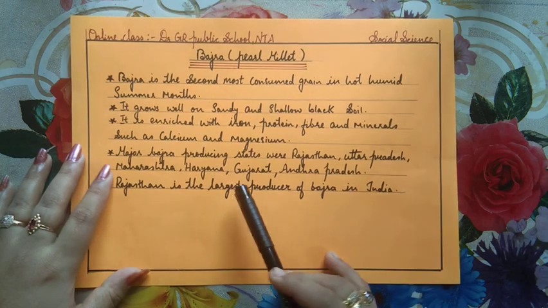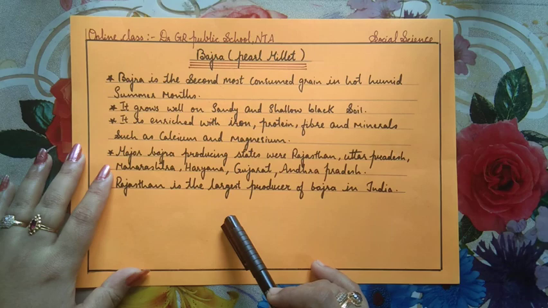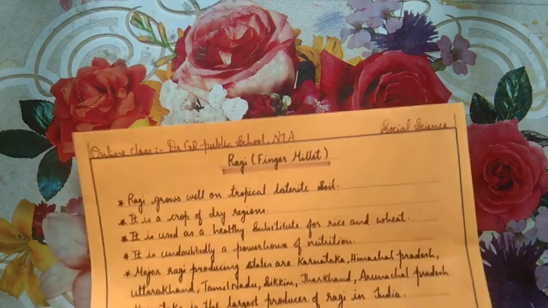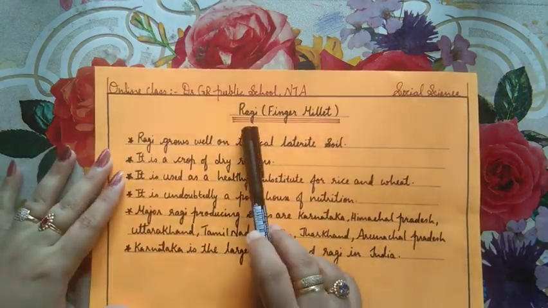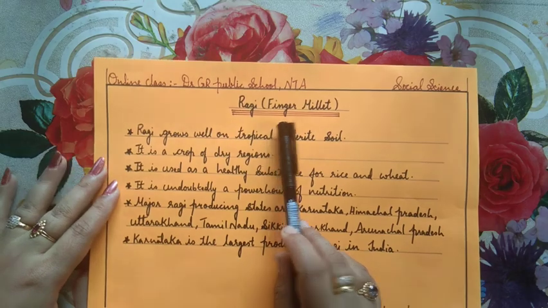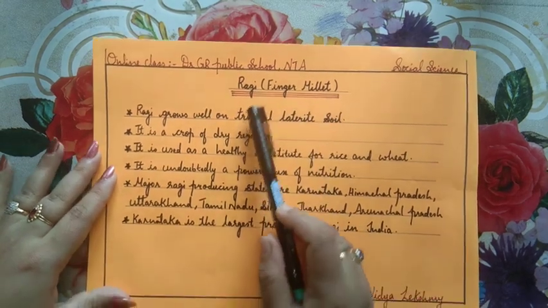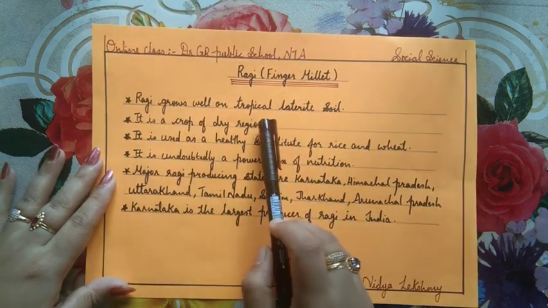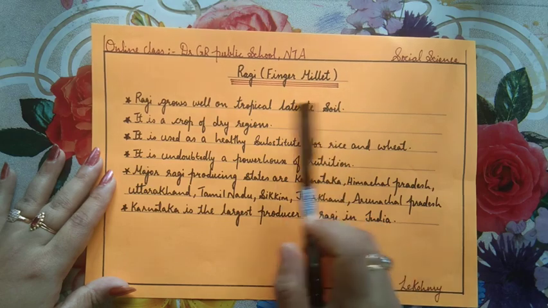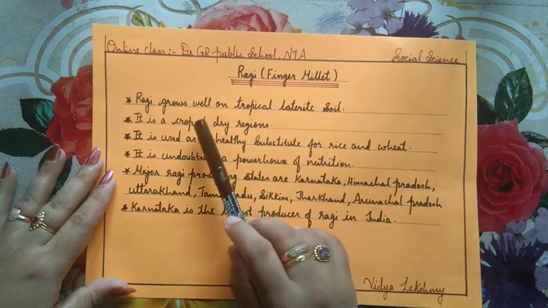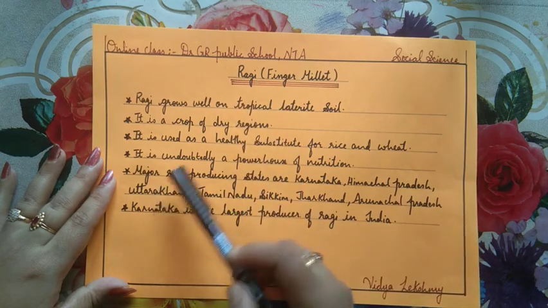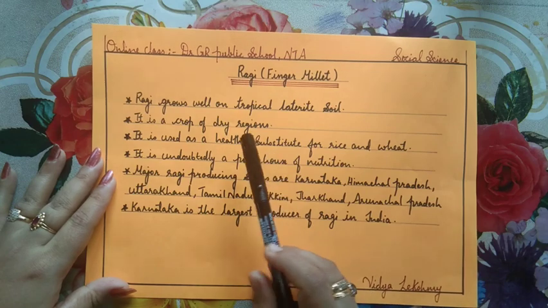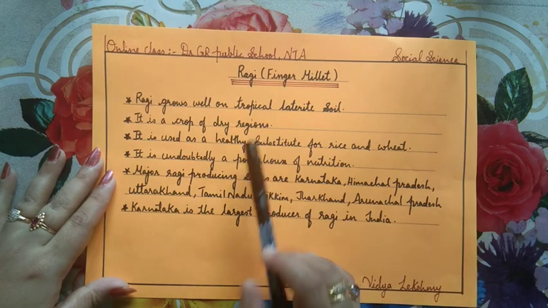So we just studied the first, jowar, great millet, the second, bajra, pearl millet, and now we want to study the third one, that is ragi, otherwise known as finger millet. Ragi grows well on tropical laterite soil. So tropical laterite soil is very important for the cultivation of ragi. It is a crop of dry regions. So in dry regions also we can make good cultivation of ragi.